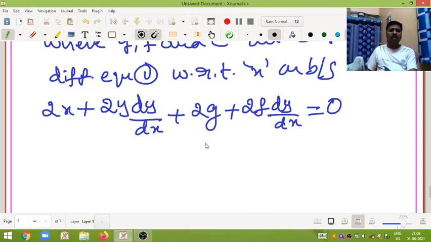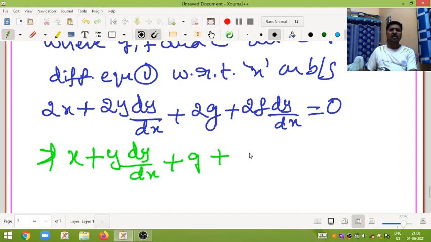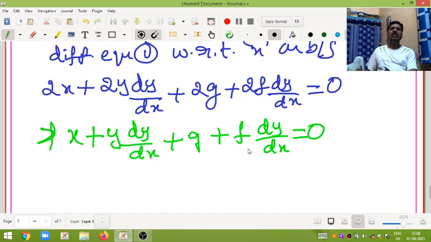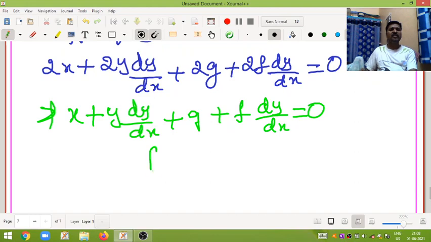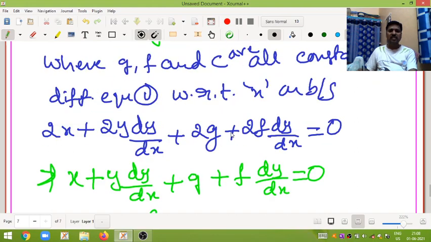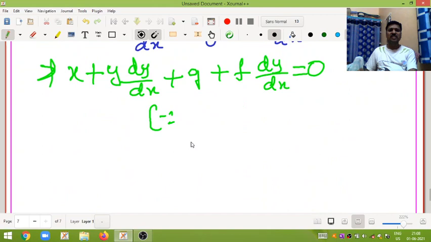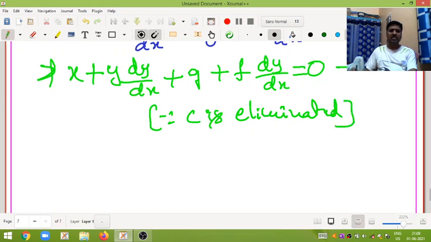Here, take 2 as common. In all the terms 2 is there, so take 2 outside. That means x plus y dy by dx plus g plus f dy by dx is equal to 0. Here c is eliminated. By observing, c is eliminated here. So call this equation 2.